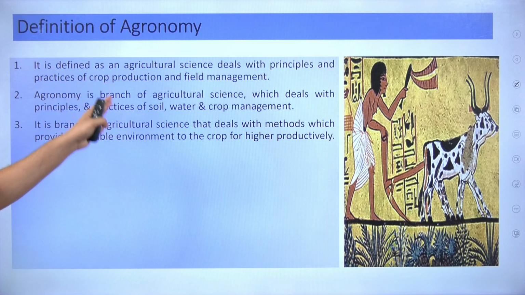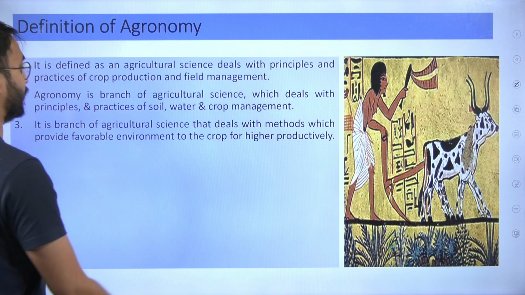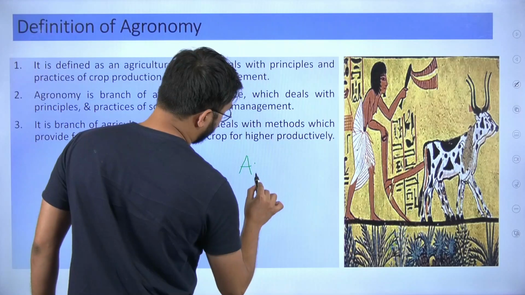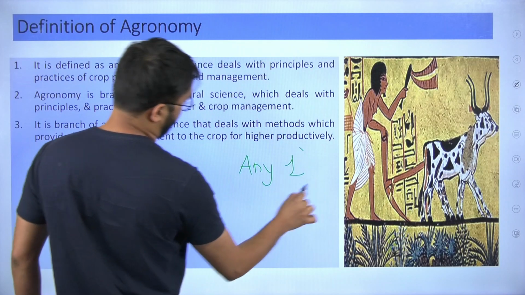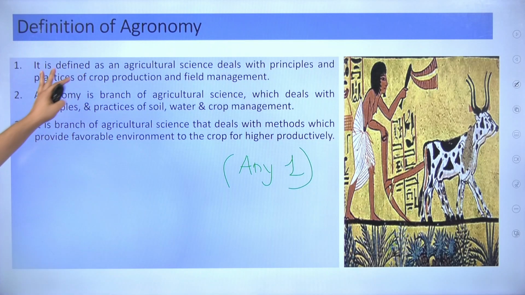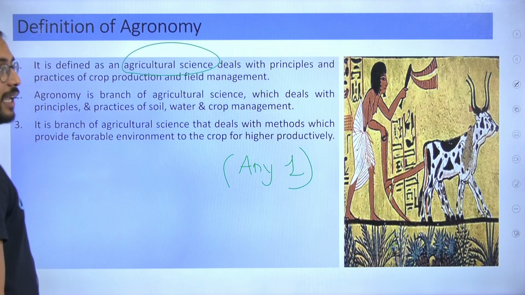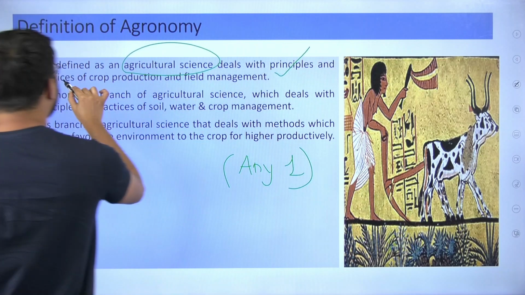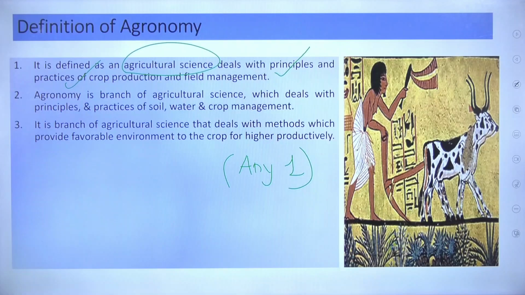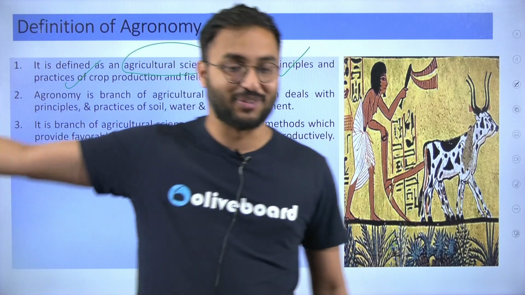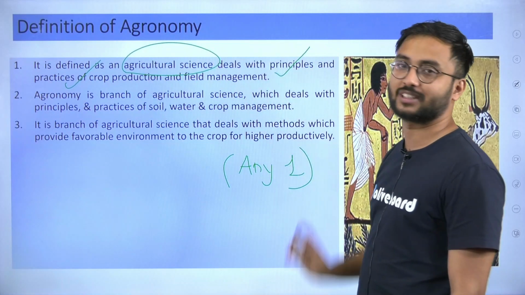Regarding the definition of agronomy, three definitions have been given. You can pick any one. Let us go through our first definition. It is the agricultural science, the science associated with agriculture, which includes principles and practices of crop production and field management. This is the same definition which I gave you before reading.